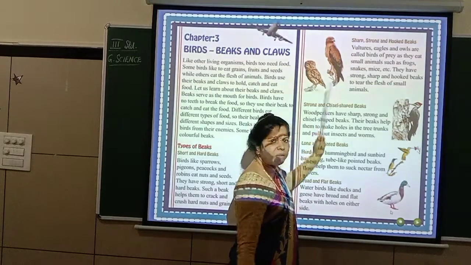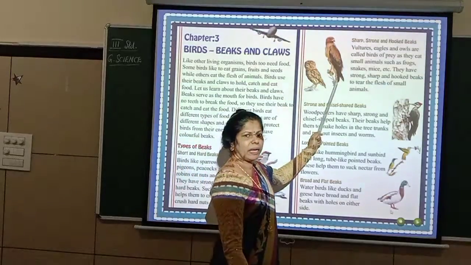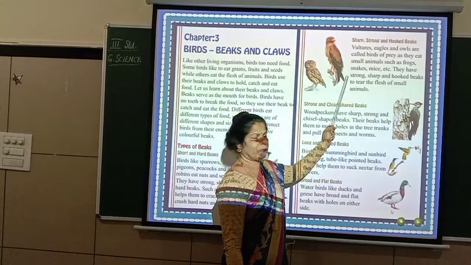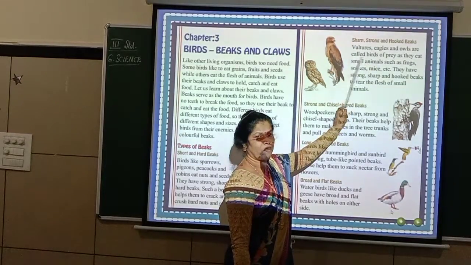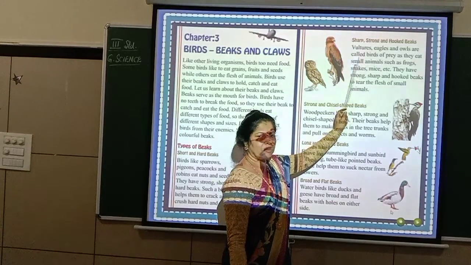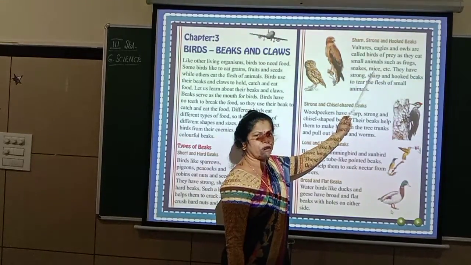Earlier they were eating seeds, grains, nuts, isn't it? But here it is not that. They are directly eating the animals themselves. So they are called birds of prey. Understand this. Why are they called birds of prey? In the given reason they may ask: because they eat or depend upon the flesh of other animals.